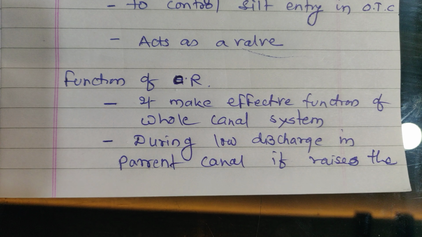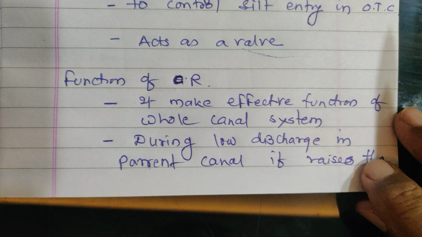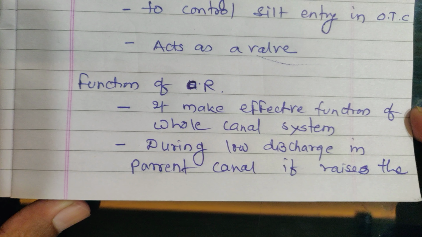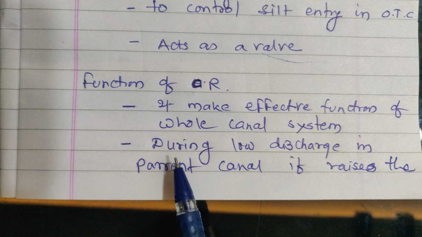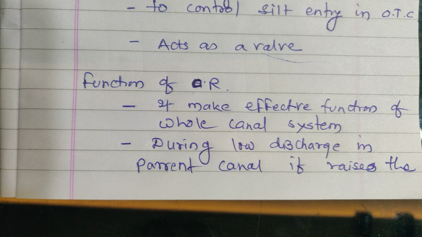Then what is the function of CR, the cross regulator? Number one, to make the effective function of the whole canal system. Then it raises the water level so that it can enter the off-taking canal.